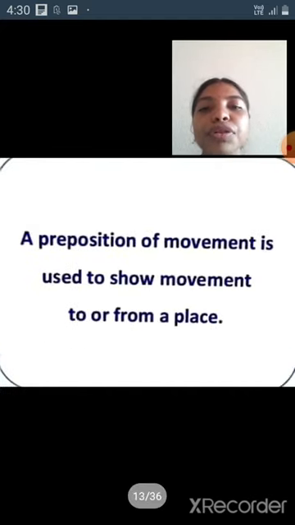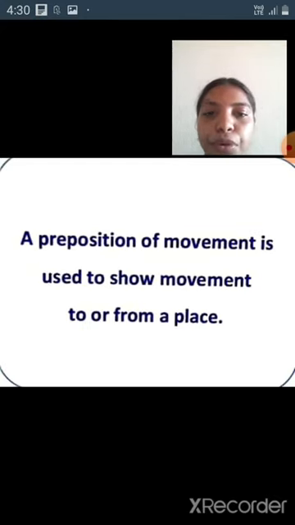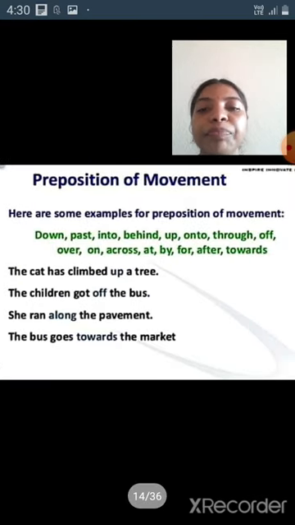Next, preposition of movement definition. Preposition of movement is used to show movement to or from a place. Preposition of movement examples: down, fast, into, behind, up, onto, through, off, over, on, across, at, by, for, after, towards. These all are preposition of movement examples. There are four examples here.